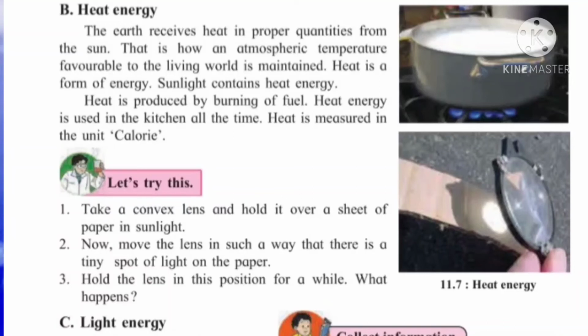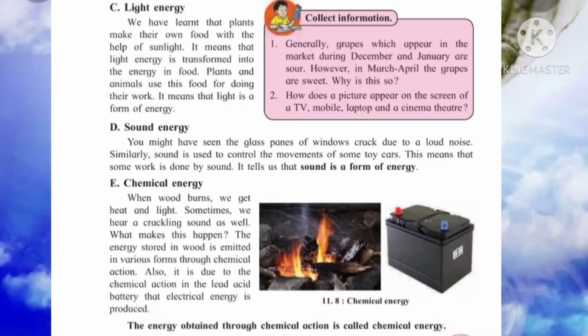Understood, everyone? Now the next form of energy is light energy. We have learned that plants make their own food with the help of sunlight. Which process do they follow? Photosynthesis. With the help of photosynthesis, plants prepare their own food using sunlight. It means light energy is transformed into the energy in food.